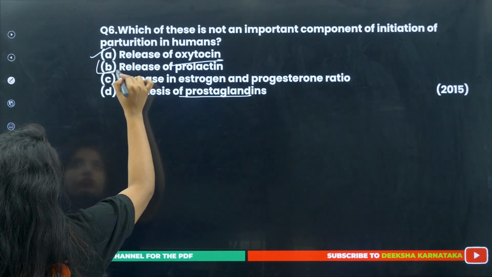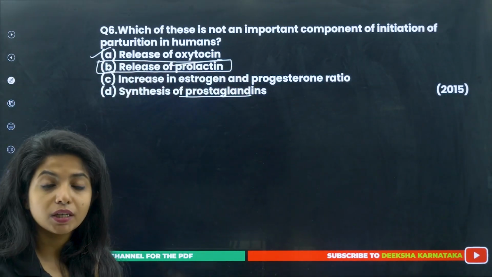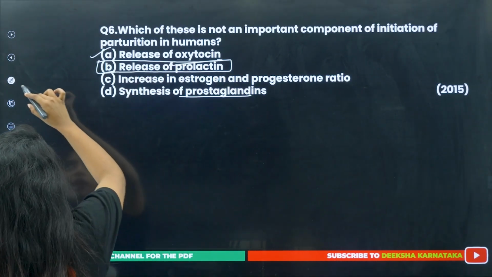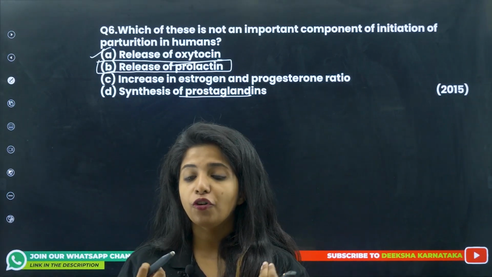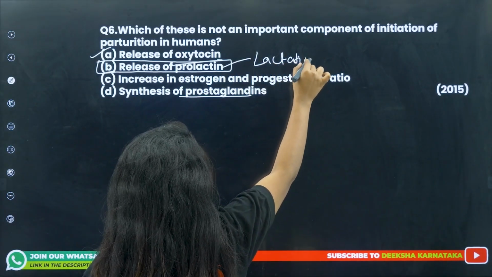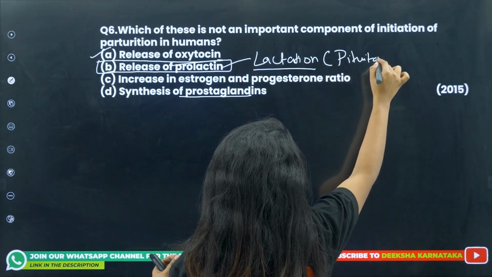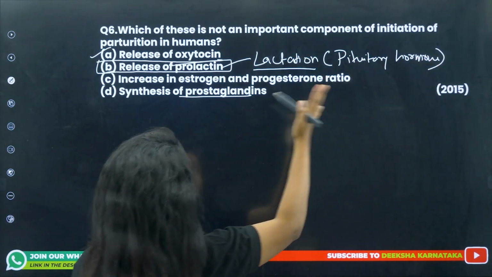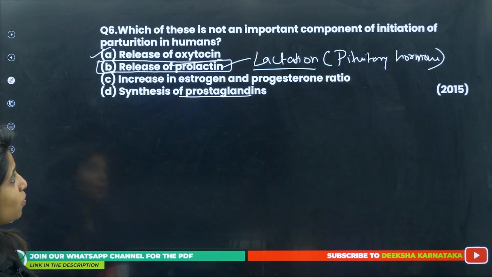Now, prolactin, children, remember, it is a pituitary hormone. And this hormone will be acting on the mammary gland and it is responsible for lactation to happen, as in production of milk, and this is a pituitary hormone. So, it does not have anything to do with initiation of parturition in human beings. Fine. Going ahead, this was very easy, right?